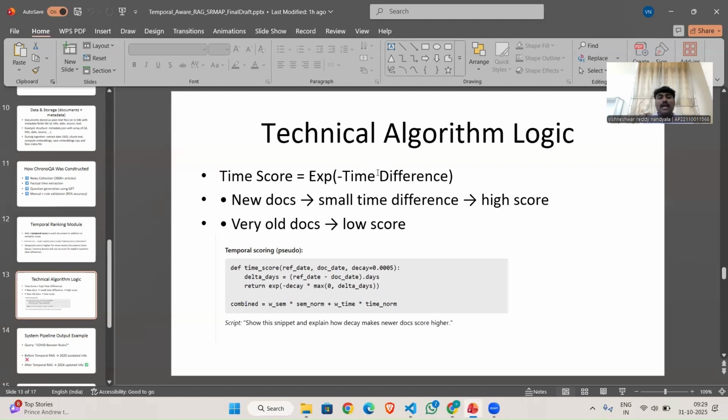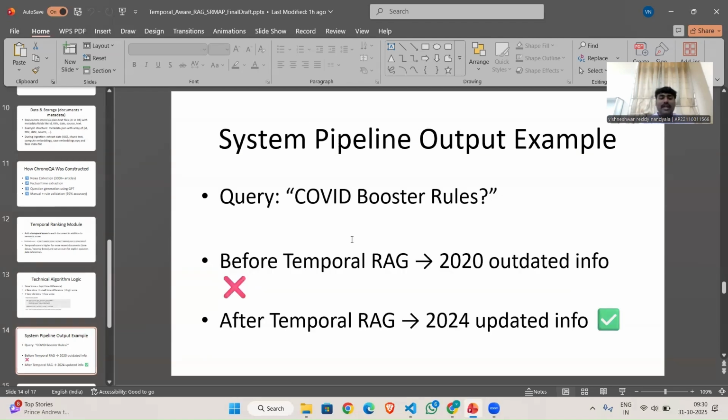The time score is calculated using an exponential decay function. Time score is equal to the exponential of the time difference. That means newer documents get a high score, and older documents with a large time difference get a low score. This ensures that as documents get older, their influence decreases automatically over time, helping the system prioritize newer and more relevant data.